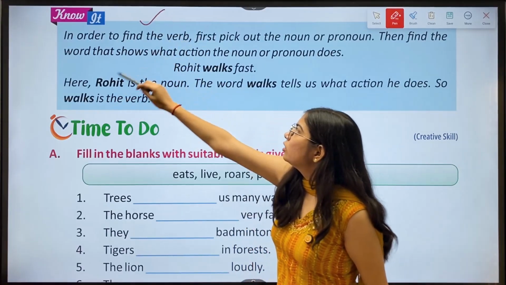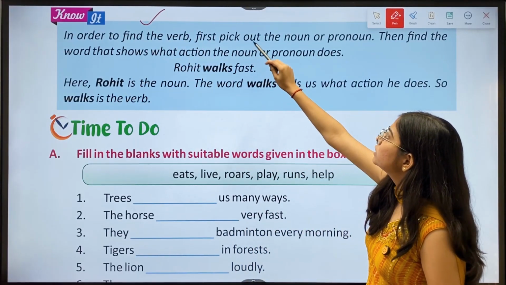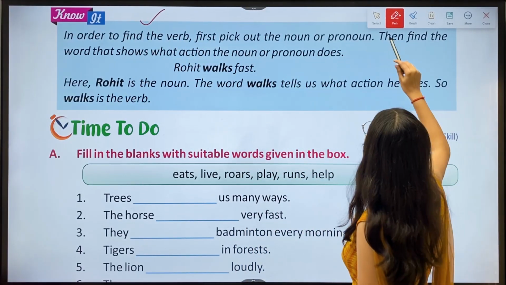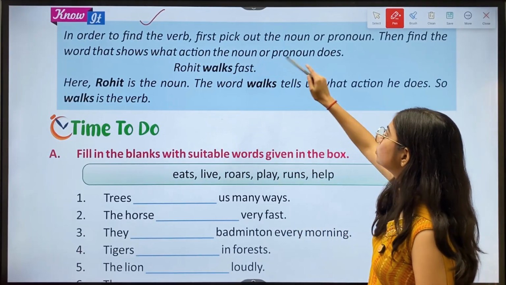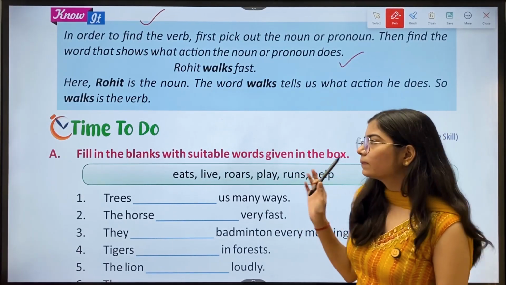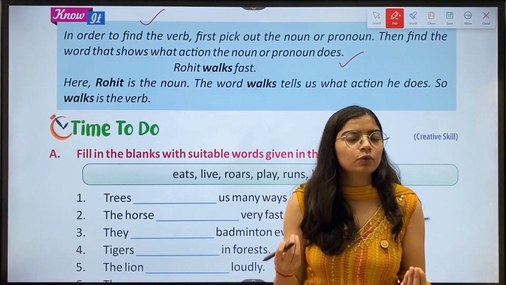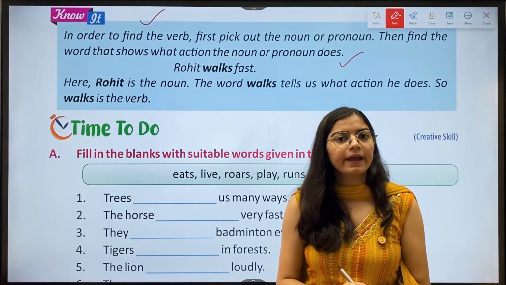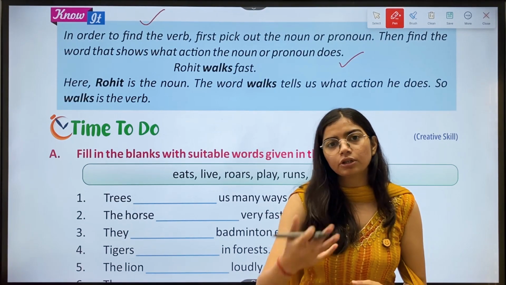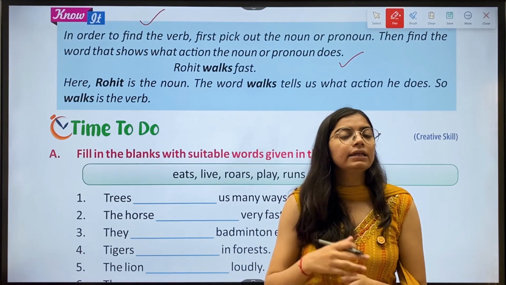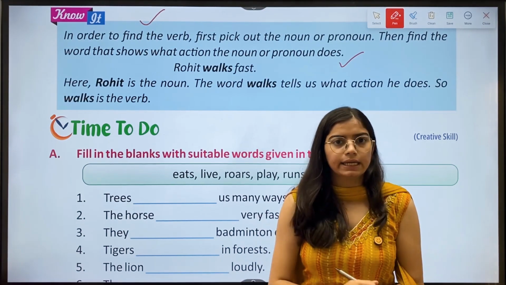Note it. In order to find the verb, first pick out the noun or pronoun, then find the word that shows what action the noun or pronoun does. अगर हमें verb को find करना है तो सबसे पहले हमें noun या pronoun ढूंढना चाहिए. उसके बाद हमें ऐसा word ढूंढना चाहिए जो बता रहे कि noun या pronoun क्या कर रहे हैं.